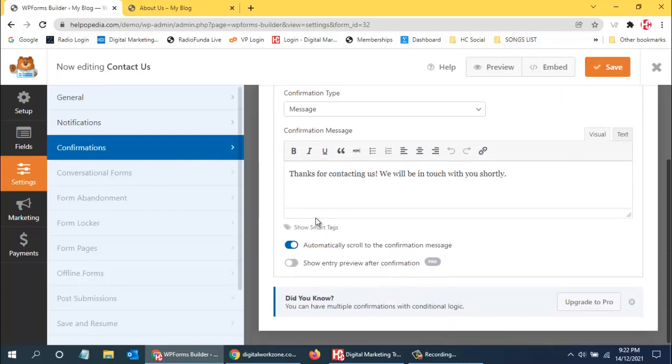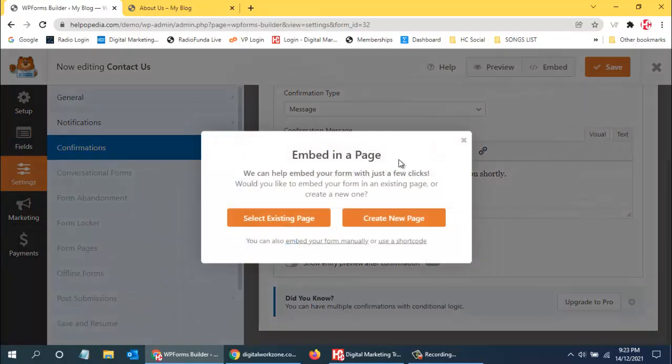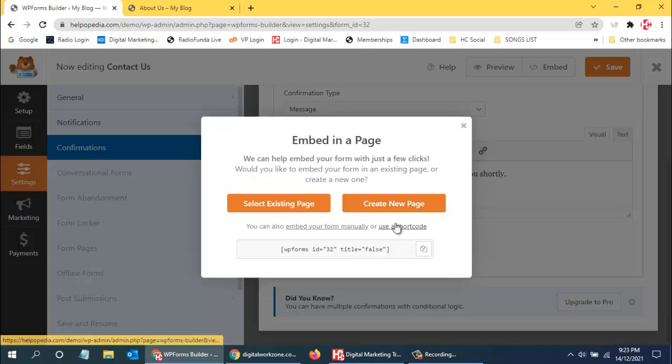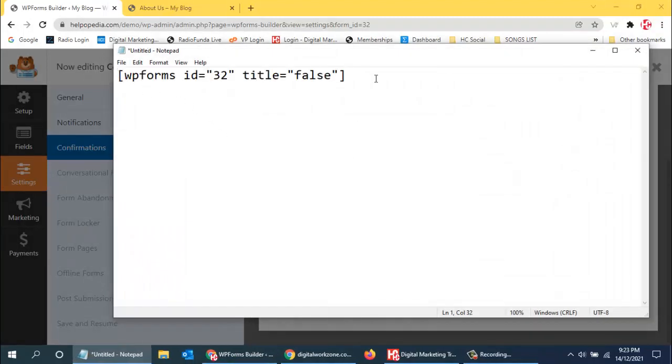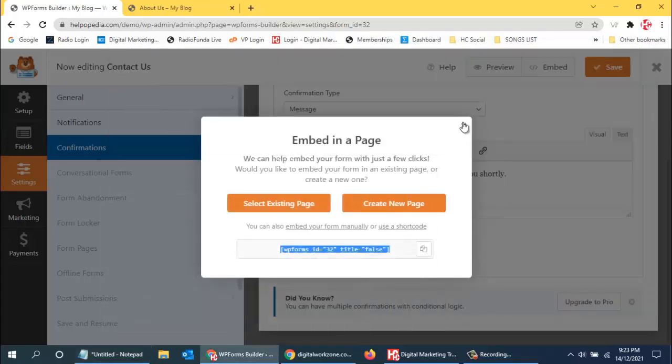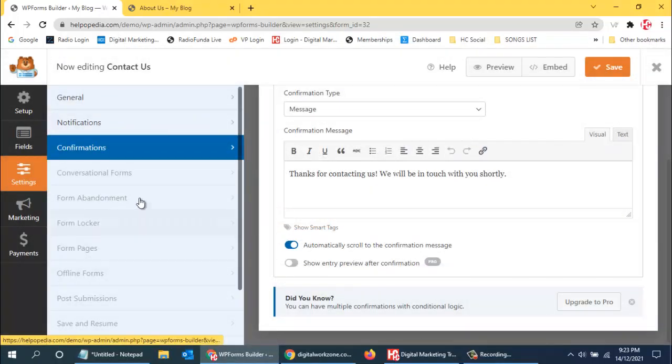And this all is done. So now it's time to embed. If I want to place this form anywhere, then I can just copy this short code over here. So this is the short code. On any page, if I want to use this, I just need to paste this line and that contact form will automatically come up over here. So now this form is created and it's working fine. So now I can close over here.